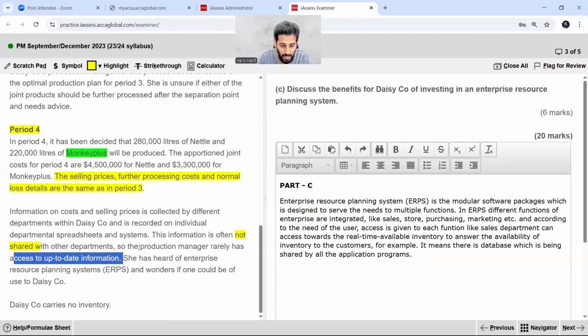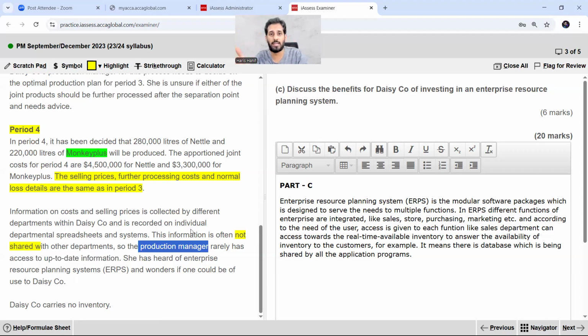So the production manager rarely has access to up-to-date information. That means if you are not having the information about the class, the information about the LMS on your portal, how can you access the lectures? How can you take the live sessions, for example? So the information is very much necessary. So we have to first find out the problem in this particular case study, and we have to relate the general benefit of ERPS with this particular case study, right?